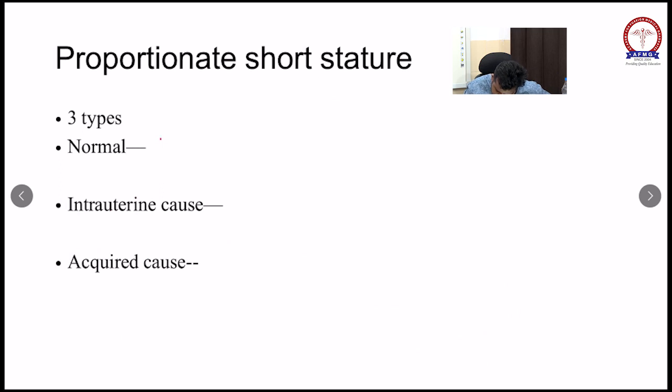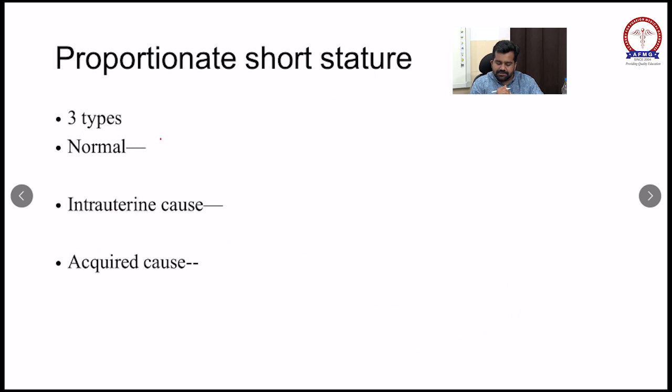Short and broad feet. So these are the important features of achondroplasia. Okay.